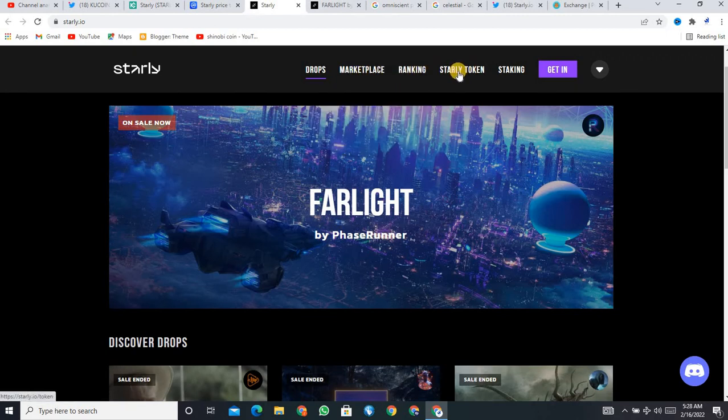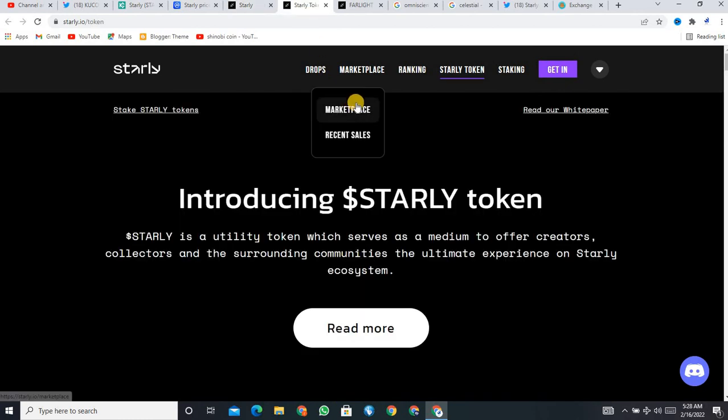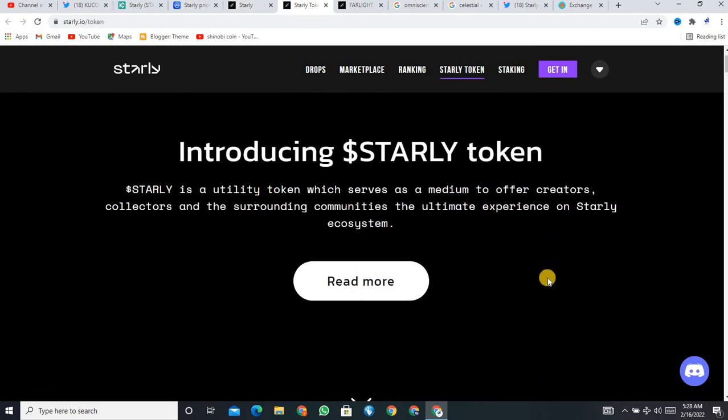And basically if you look at the STARLY token, if you want to participate there, just click on that and it will open on a separate page, and this is some detail about staking. You can also stake your STARLY on their website, so this is also pretty good. From the introduction: STARLY token. STARLY is a utility token which serves as a medium to offer creators, collectors and the surrounding communities the ultimate experience on STARLY's ecosystem.